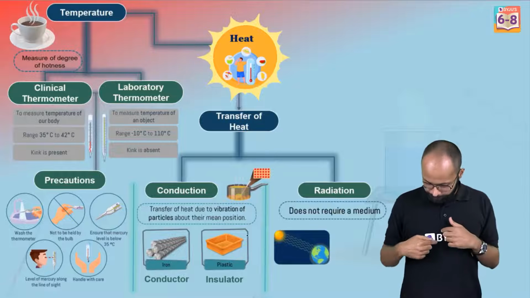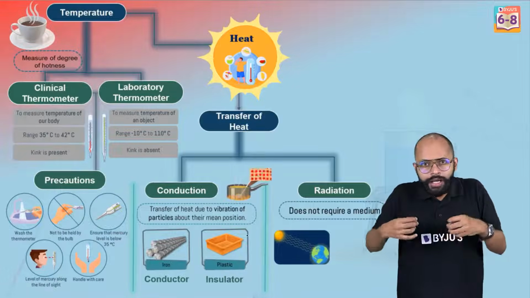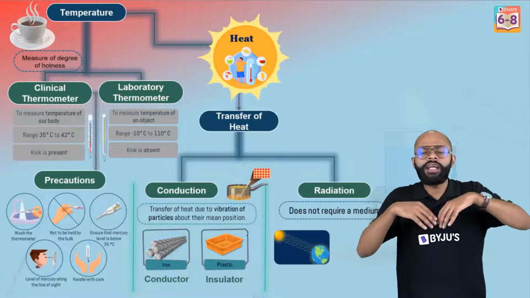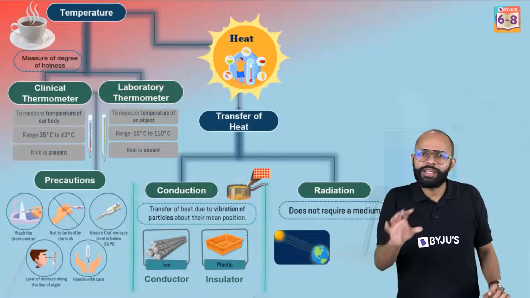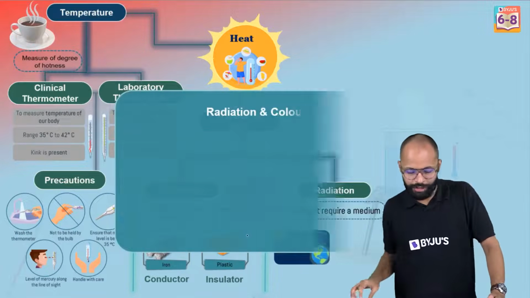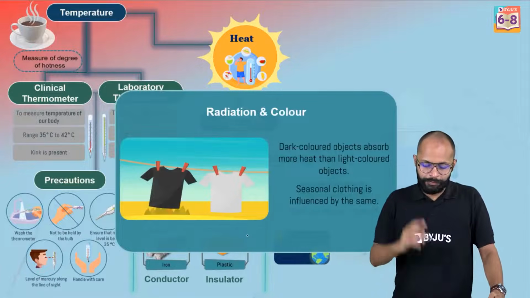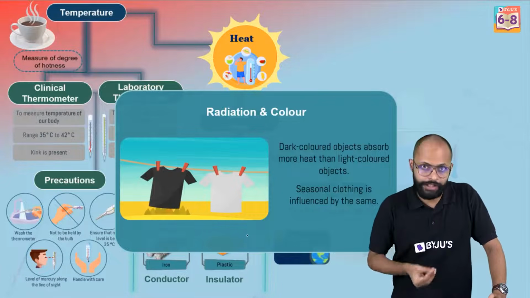Look at this white color. It is white because this white light is falling on it and it is reflecting most of it. है ना, अभी वापस कर दे रहा है. If it is not keeping the energy, means it will not become hot that quickly. That's the logic. Radiation and color. Dark colored objects absorb more heat than light colored objects.